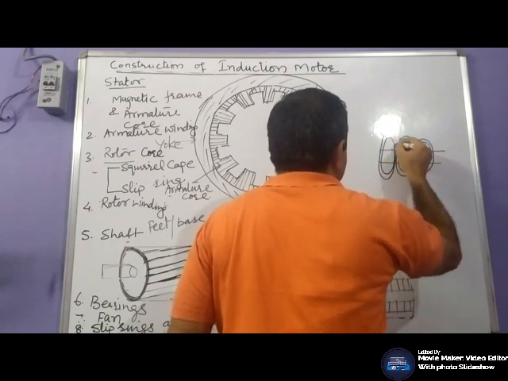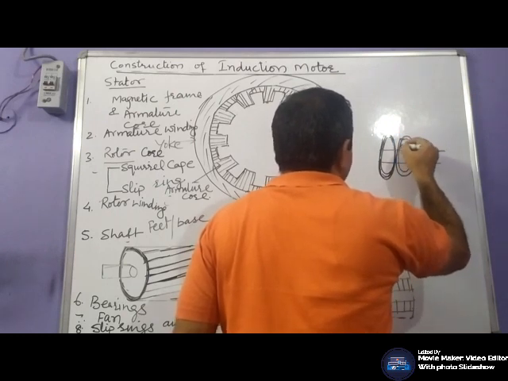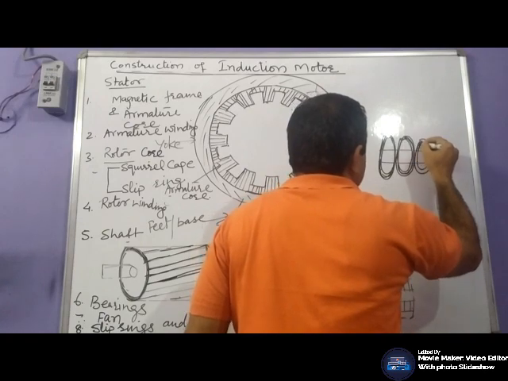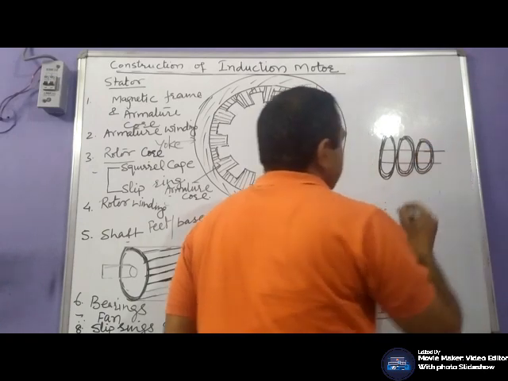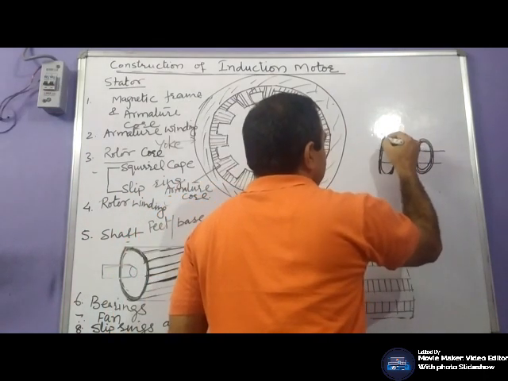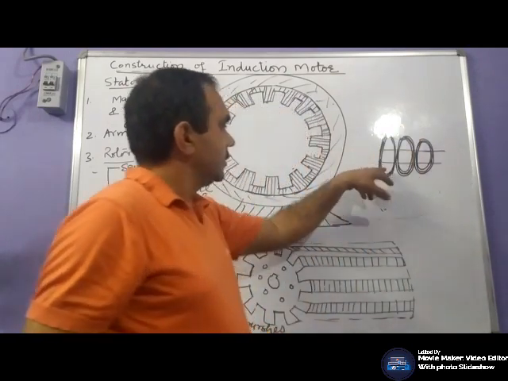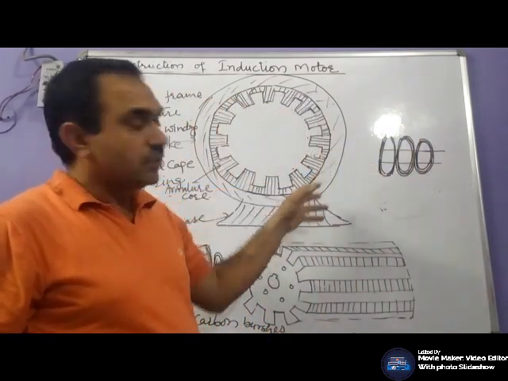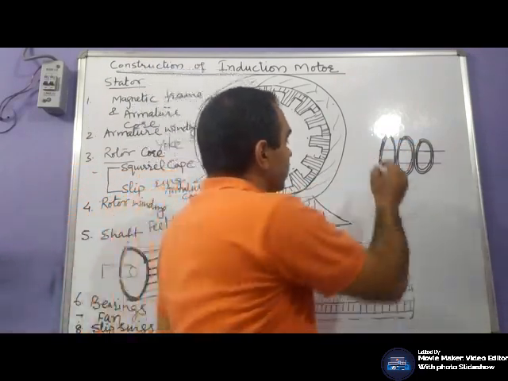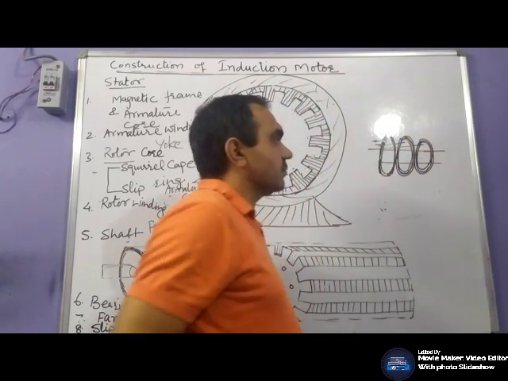They are placed on the copper rings, which are insulated from each other by certain insulating material, and from the shaft. And to these slip rings, your rotor windings are connected. Terminals of the rotor windings are connected. We have 3 terminals of rotor windings.